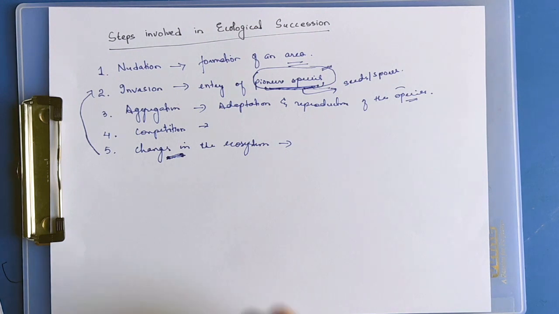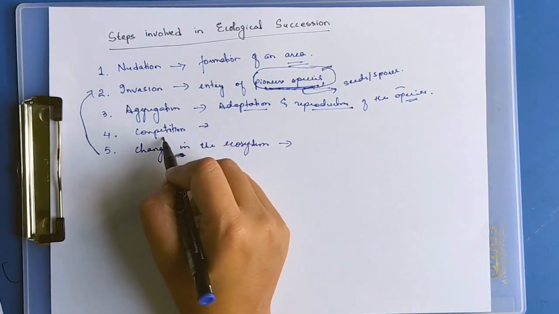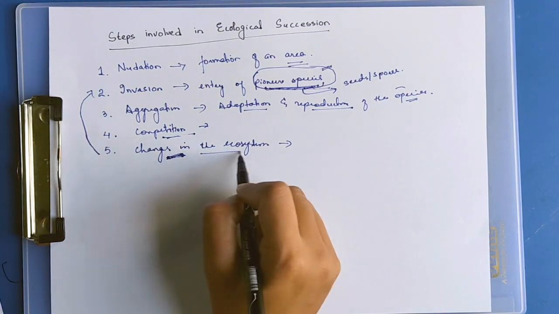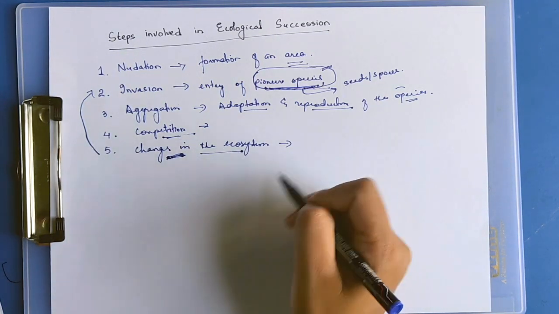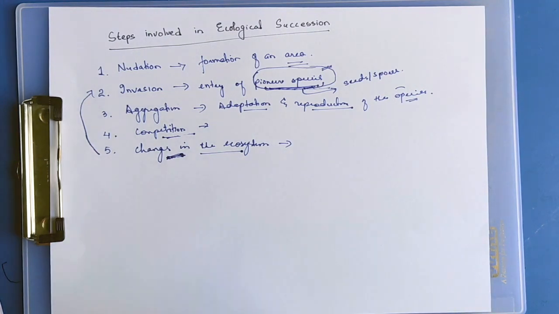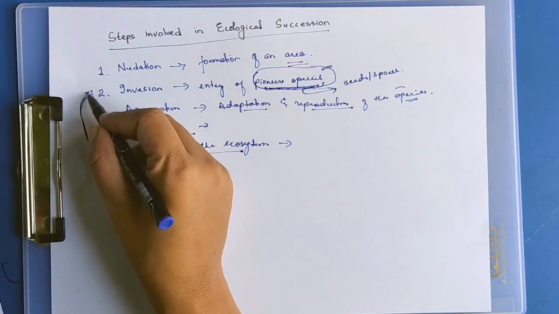The next species, finding the changes suitable, will start adapting and reproducing, and they will start competing among themselves. Changes in the ecosystem will again be brought about, and the next species will come, because the changes become unsuitable for the present species. Then the cycle continues.